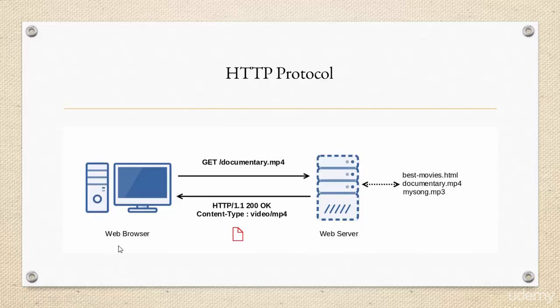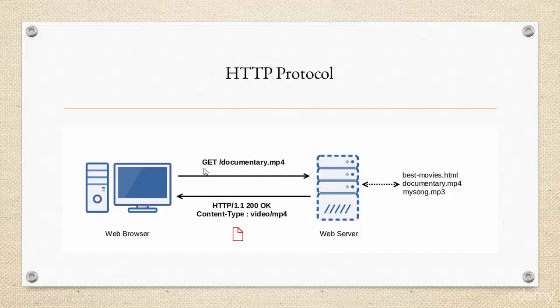So here we have the same example where we have a web browser and a web server. Both are following the HTTP protocol. Now the browser wants to request documentary.mp4, so it sends a GET request followed by the name of the file.